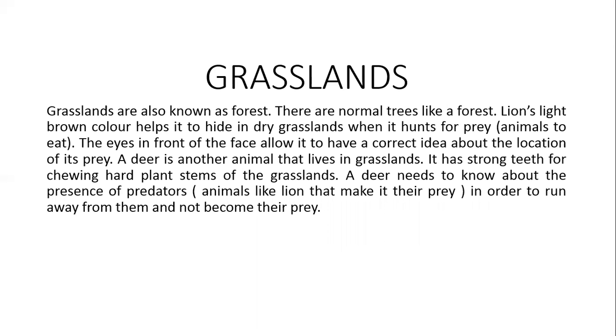A deer is another animal that lives in grasslands. It has strong teeth for chewing hard plant stems of the grassland. A deer needs to know about the presence of predators in order to run away from them and not become their prey. Meaning of prey. Prey are the animals which are going to be eaten by other animals. Meaning of predators. The animals like lion that make another animal their food.